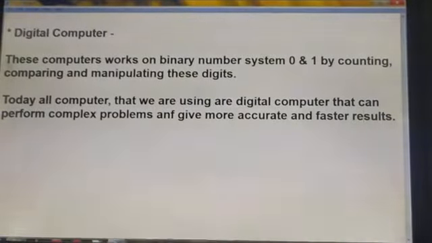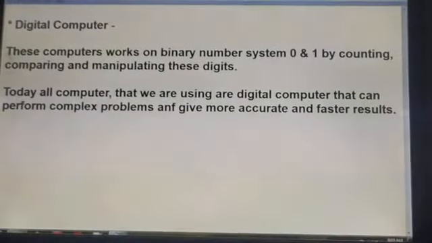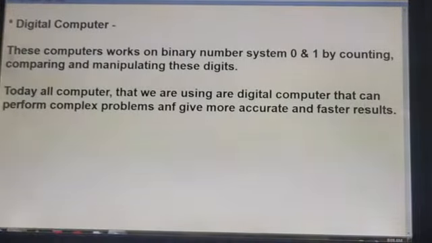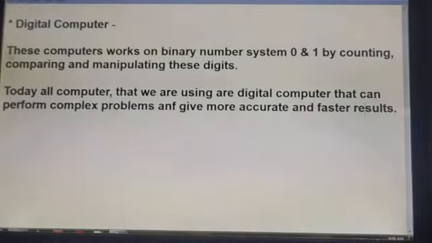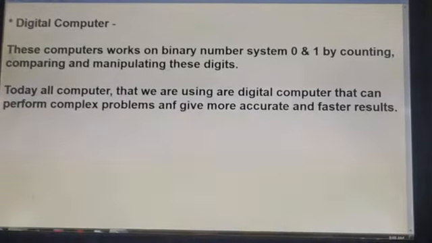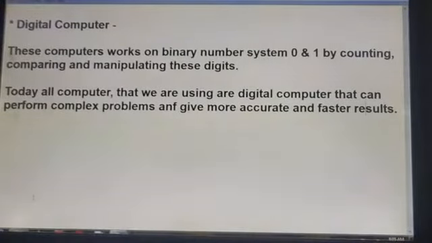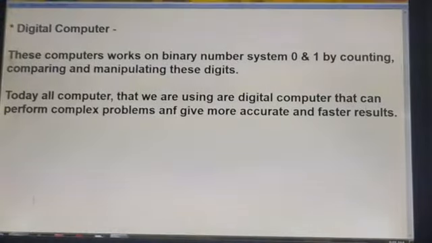Okay, and digital computers can be further classified into two types: specific purpose and general purpose. As the name suggests, a specific purpose computer is one that is used for a specific application. That means a specific digital computer is designed only for a specific application.